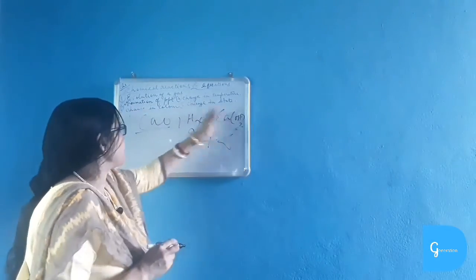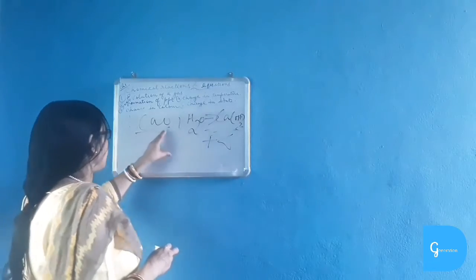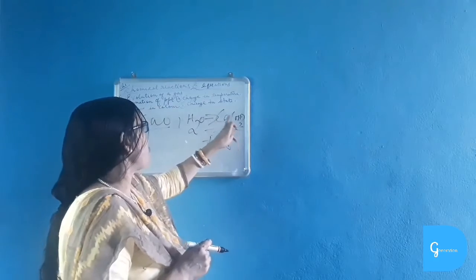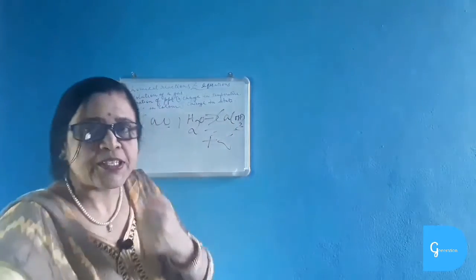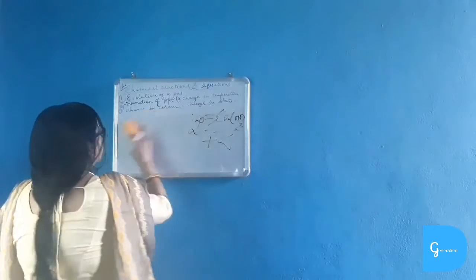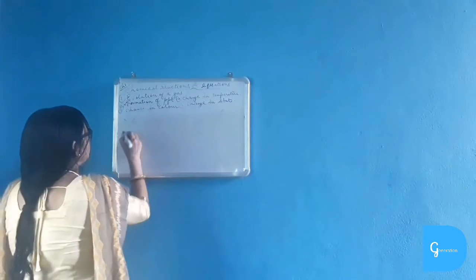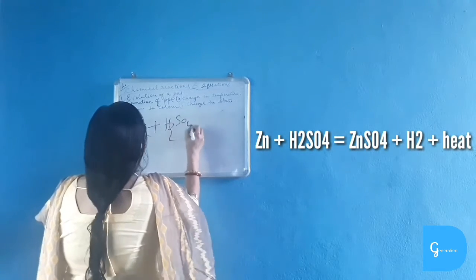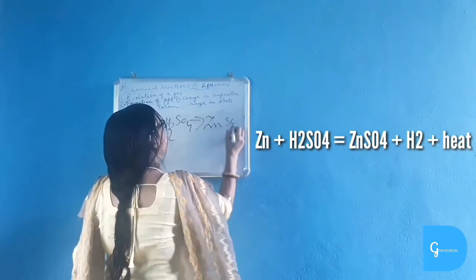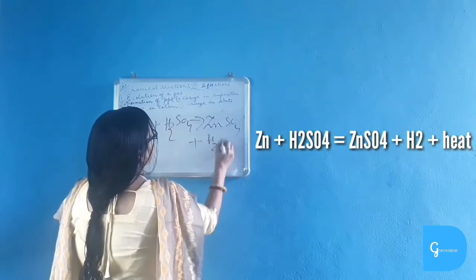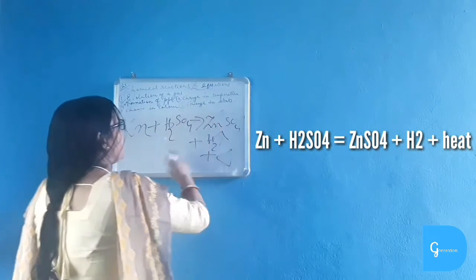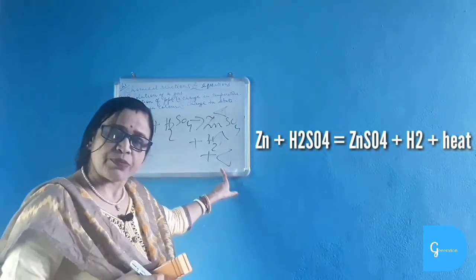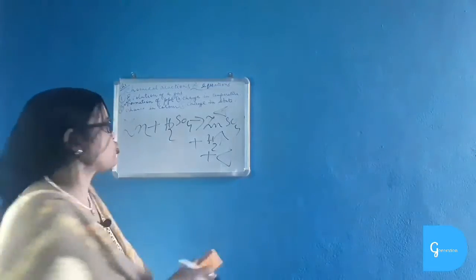If you perform this experiment in the laboratory, then you will find that when calcium oxide reacts with water, brisk boiling takes place and calcium hydroxide or slaked lime is formed. So this is an example of an exothermic reaction. Another example of an exothermic reaction: similarly, zinc plus sulfuric acid gives zinc sulfate plus hydrogen gas plus heat. Here also this is a symbol of heat. Okay, so here also heat is being evolved and thus it is an exothermic reaction.